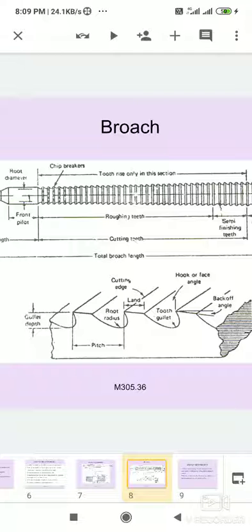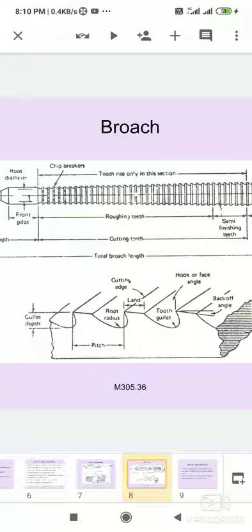Land. It is the top portion of the tool and is ground to provide a slight clearance. Back off or clearance angle corresponds to the clearance relief angle of a single point cutting tool and its value varies from 0.5 degrees to 20 degrees. Finishing teeth have small angles. Too small a clearance angle causes rubbing of teeth against the broached surface.